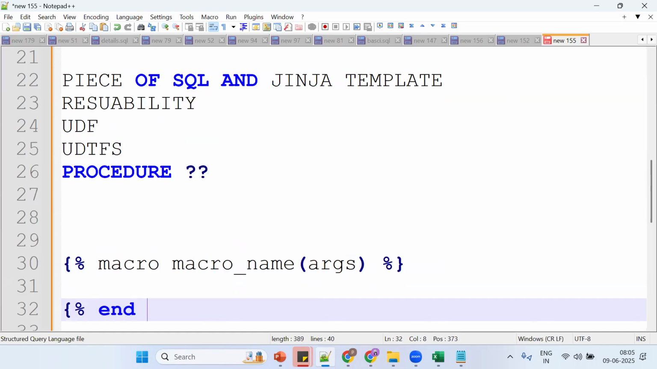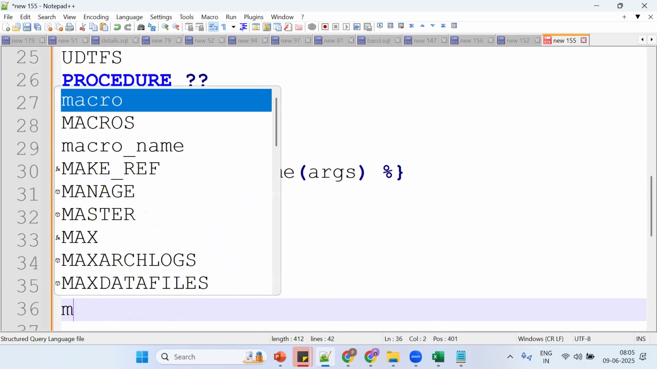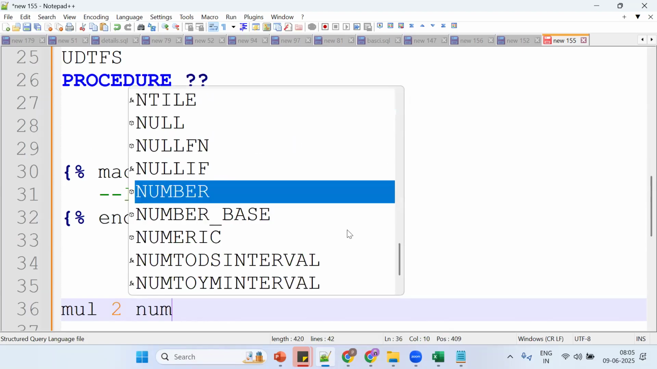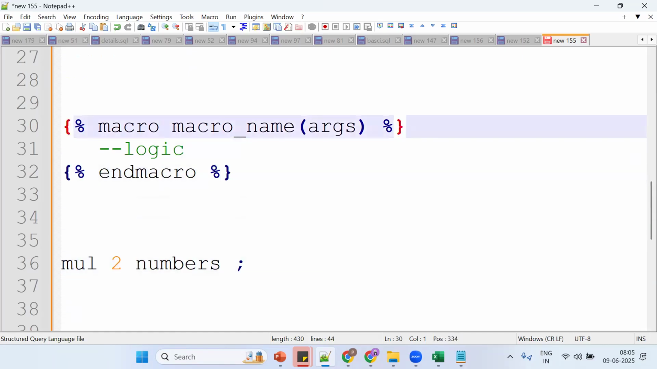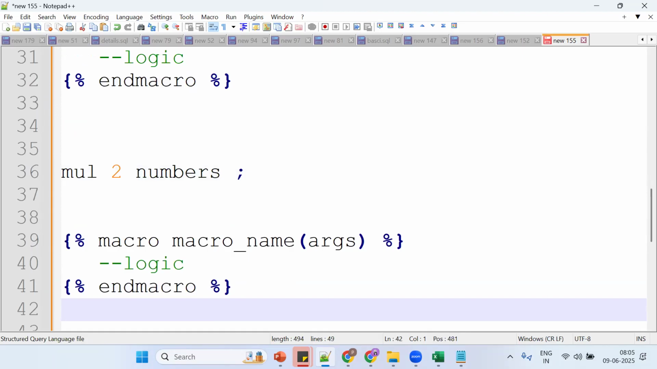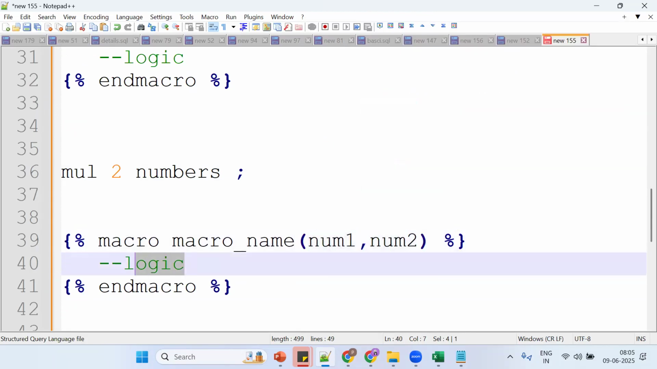Percentage and macro. So where is the logic written? You should put the logic there. Suppose a simple thing: I want to perform multiplication of two numbers. Tell me how to write the logic. We'll see the same thing in the cloud. How many arguments are required? Two arguments, num1 and num2. We should put them inside a Jinja expression.